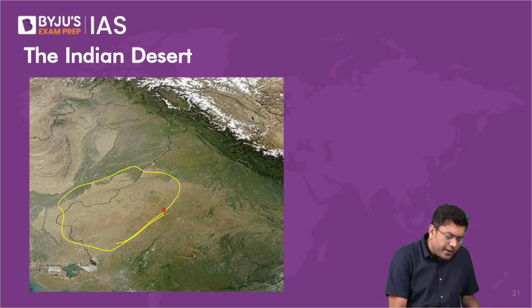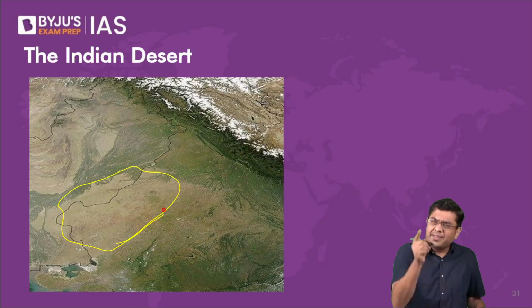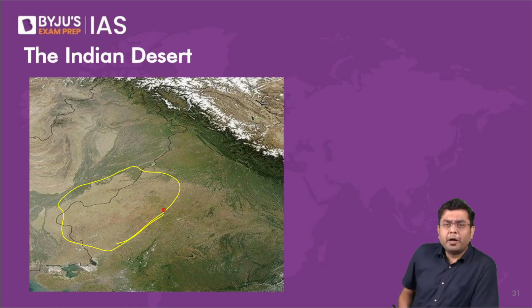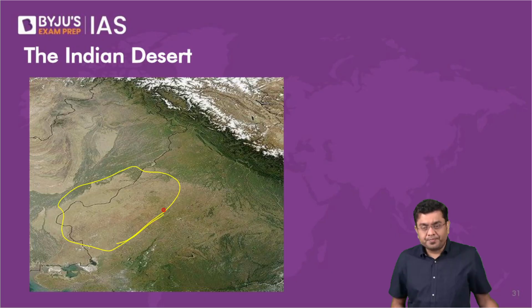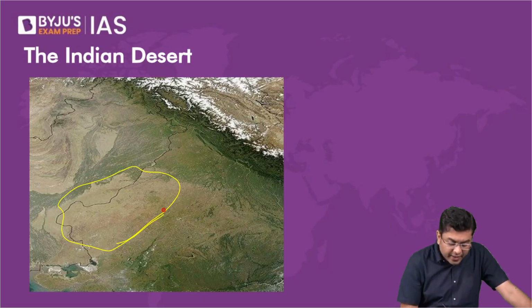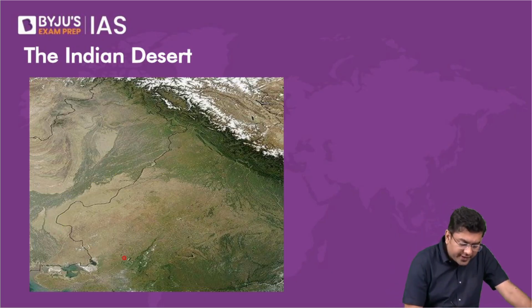But then, having said all that, Rajasthan is a desert. The western part of Rajasthan is a desert. Why? What is the reason behind it? The reason is purely attributed to the alignment or the orientation of the Aravalis. If you take a look at the Aravalis here, what is the alignment of the Aravalis? Aravalis roughly are situated like this.